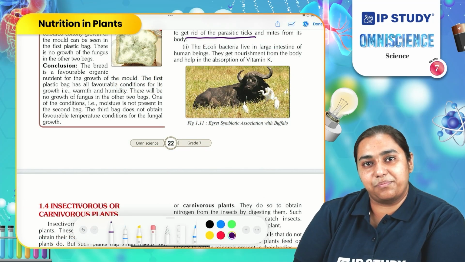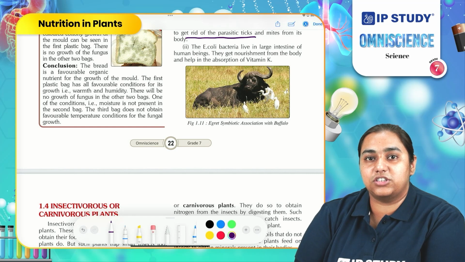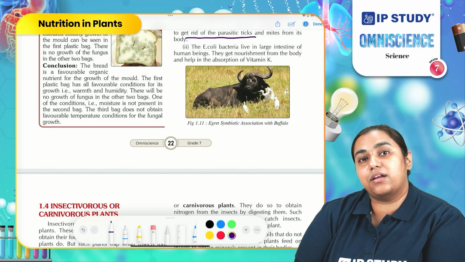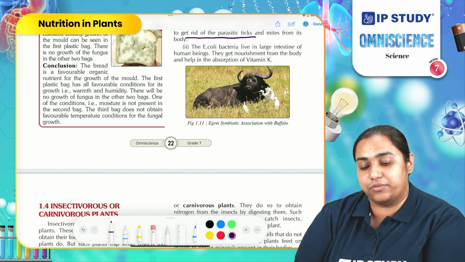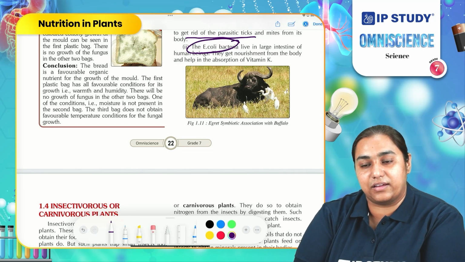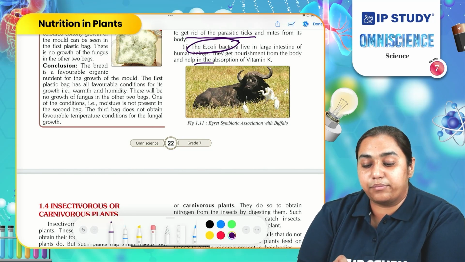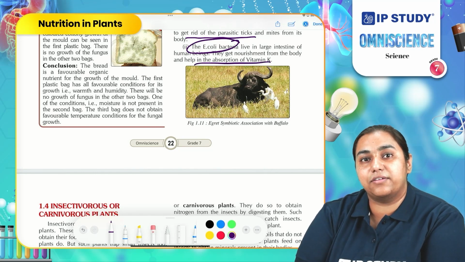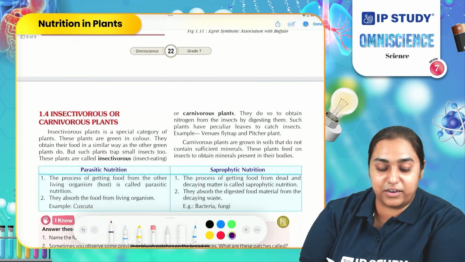Another common example of symbiotic relationship is the relationship between human beings and bacteria. Yes, you heard right. Human beings and bacteria are also having a symbiotic relationship. One of the common bacteria, E. coli, lives in our large intestine. It helps in the absorption of vitamin K, and in return we provide nutrients to them for their nourishment.